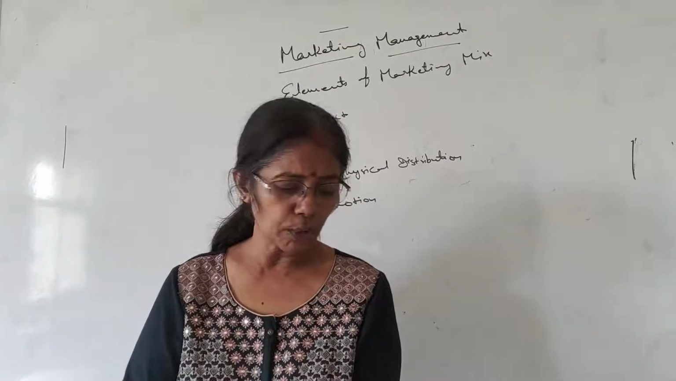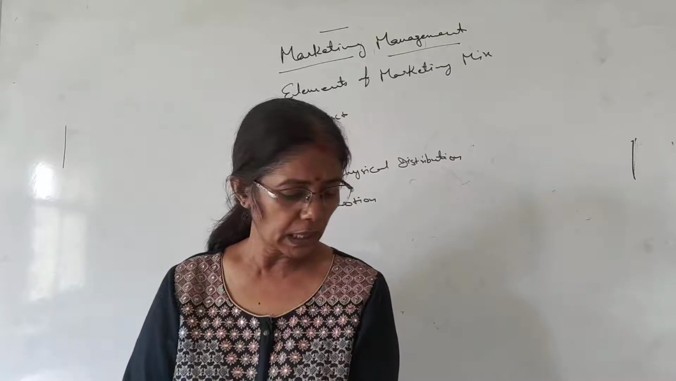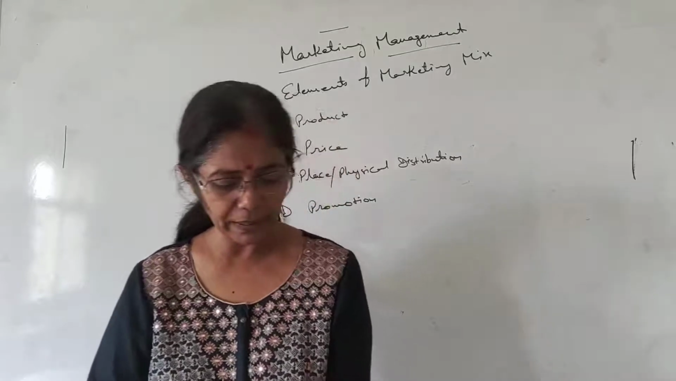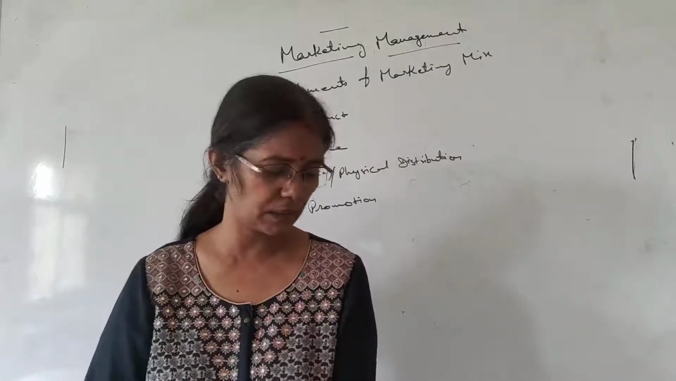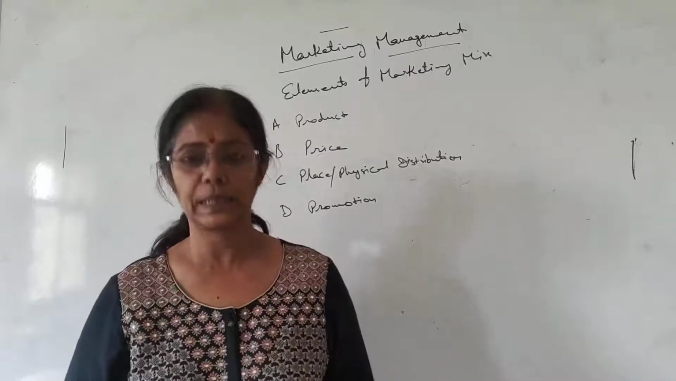So there are four major activities involved in physical distribution of goods. There are the four major decisions which management has to take while providing physical distribution services. The first one is your order processing.